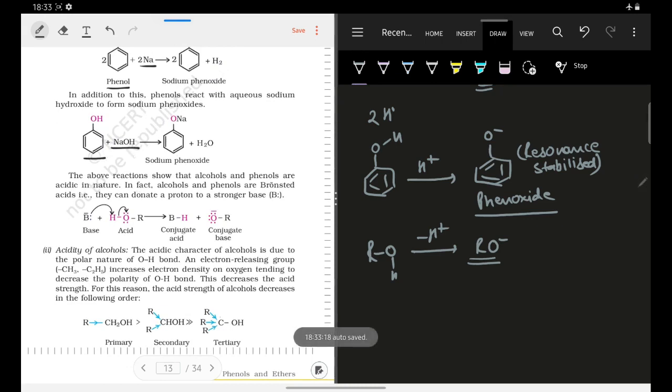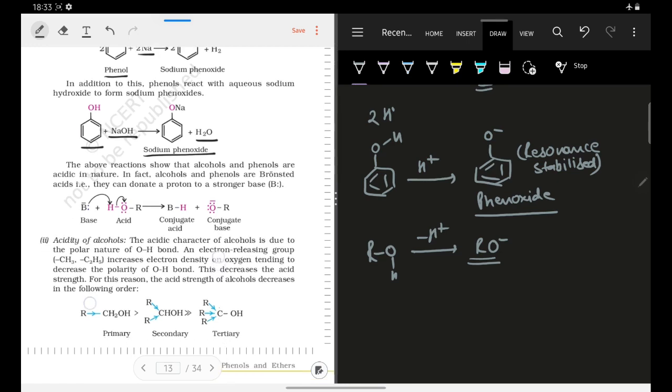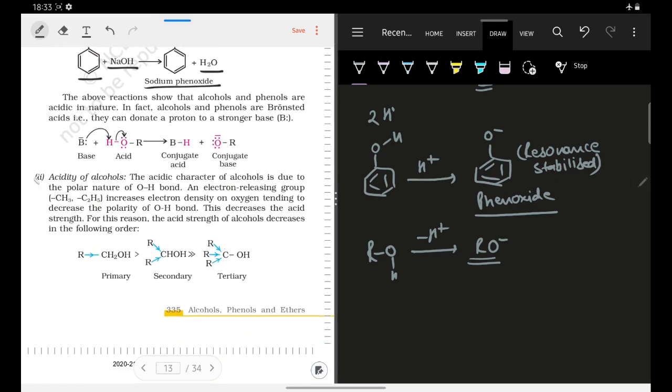Okay. So this is what they have shown, that this is phenol and then you have a base NaOH. So acid base reaction will occur. So water has formed and a salt will also form, which is sodium phenoxide. Simple, a typical acid base reaction. Now let us try to focus on the acidity of alcohols. How do we compare the acidity of alcohols?